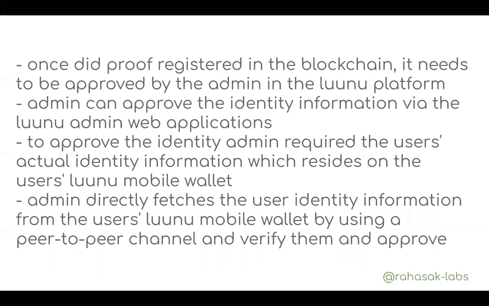Now identity approval. Once the DID proof is registered in the blockchain, it needs to be approved by the admin in the luunu platform. The admin can approve the identity information via the admin web application. To approve an identity, the admin requires the user's actual ID information, which resides on the user's mobile wallet. When approving, the admin will directly fetch that user's ID information from the user's mobile wallet using a peer-to-peer channel, verify it, and approve. So that's the way it approves the data.